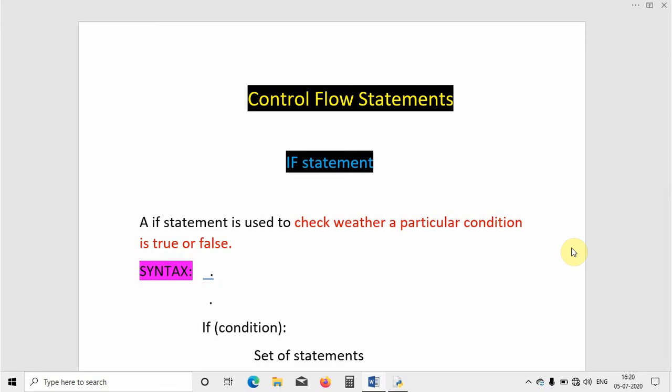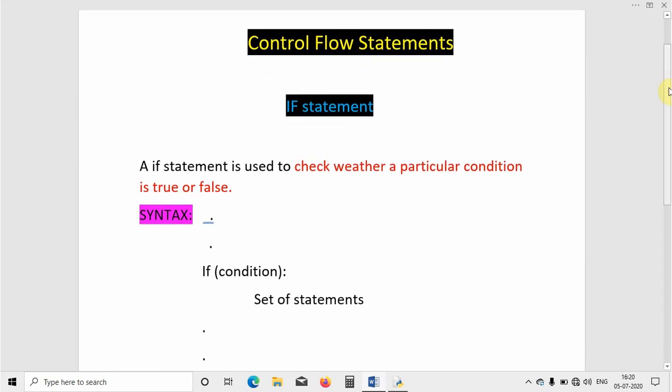In this session we will be discussing the if statement, and in addition to that, the if else statement in Python programming. Coming to the first one, the if statement is used to check whether a particular condition is true or false. Only one condition is checked with one if statement. We cannot check multiple conditions with the help of an if statement.